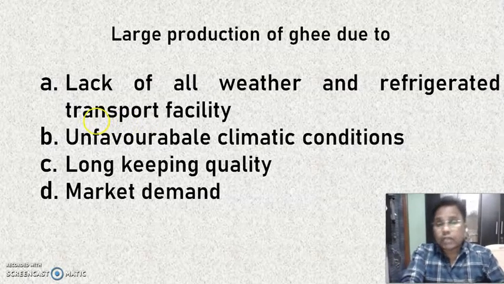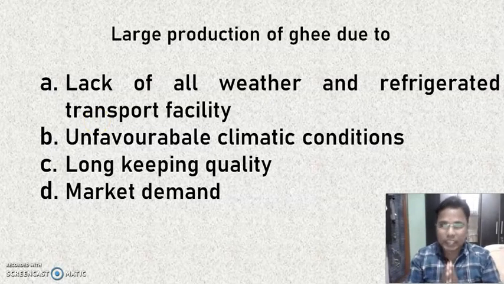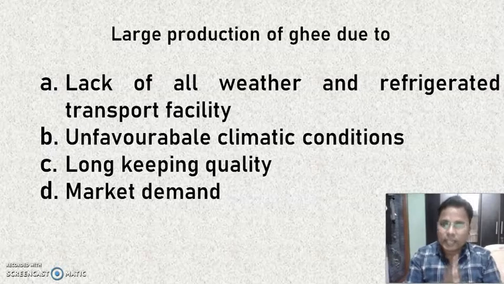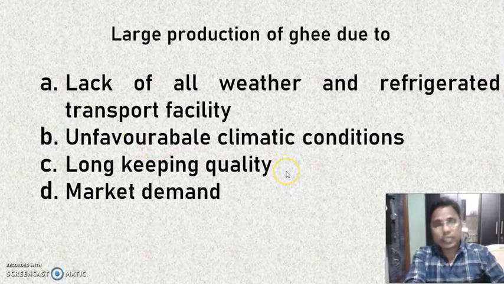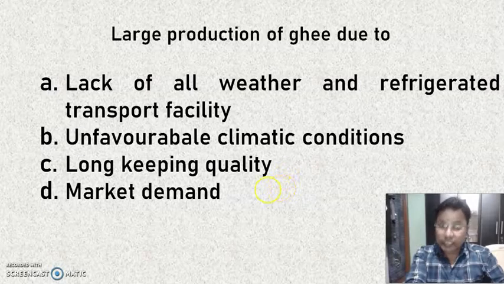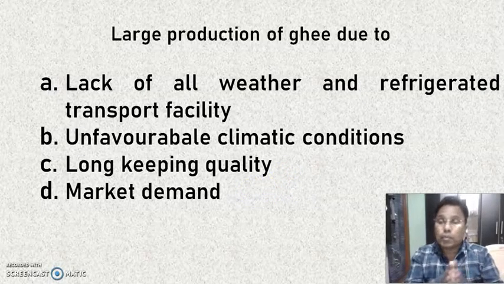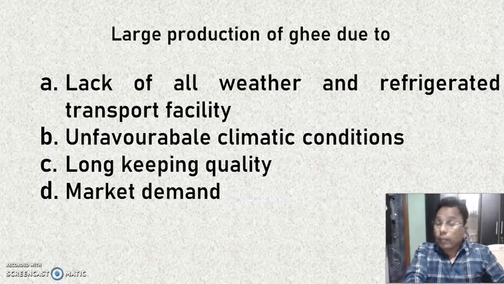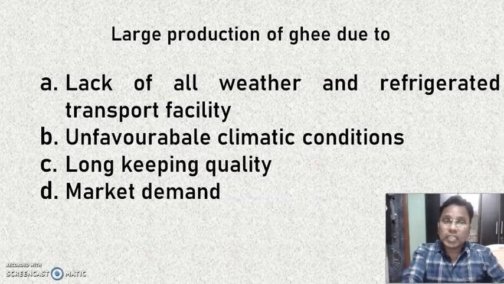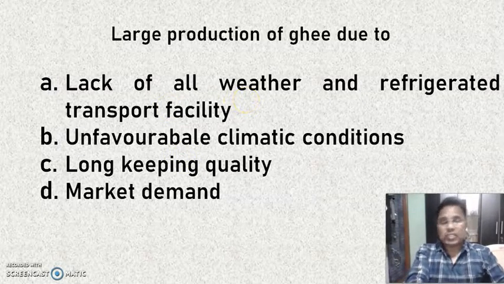Due to the unfavorable climatic conditions, ghee is prepared by using the milk. Ghee has a long keeping quality as compared to the milk. Therefore, the milk is converted to the ghee. And the market demand: today also, ghee has more market demand. So these are the few points. On the basis of these 4 points, the ghee is produced on the large scale.